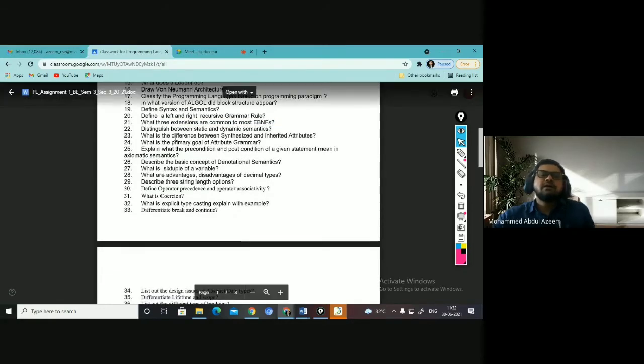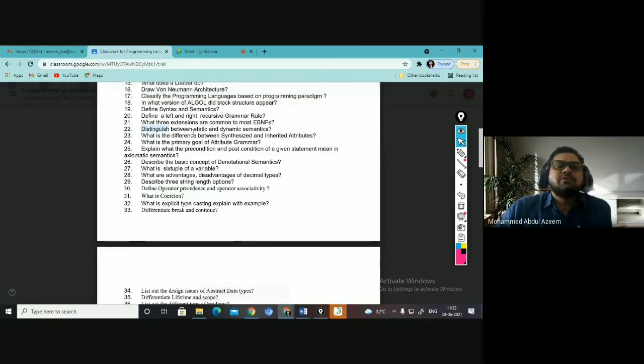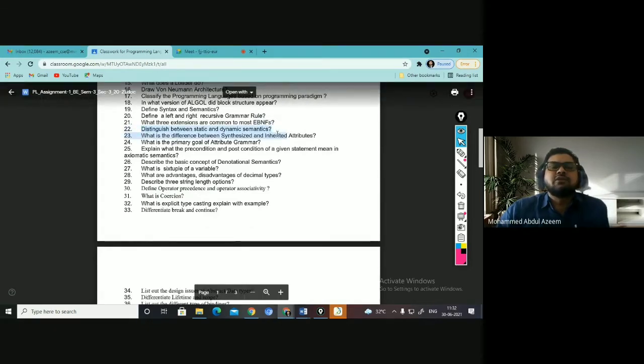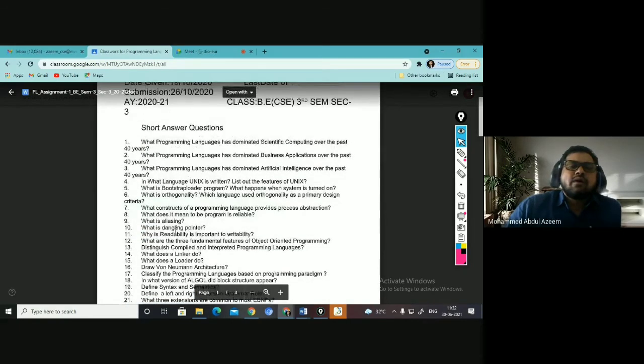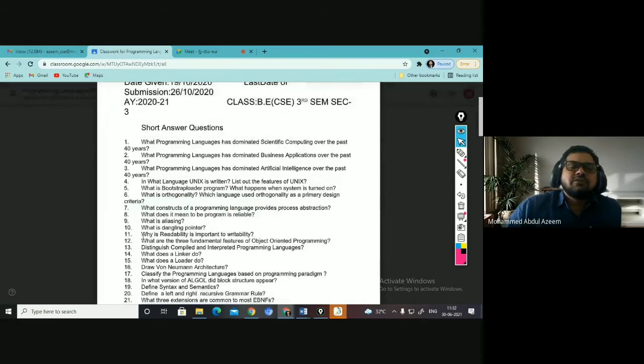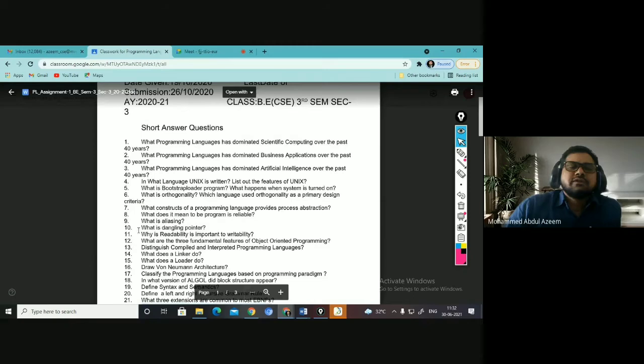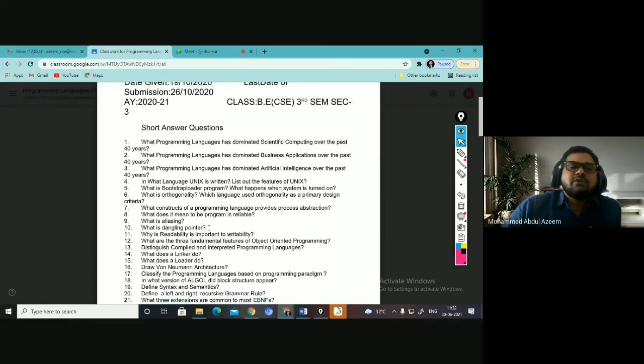Yeah, here we have this. You can see distinguish between static and dynamic semantics. Just now I have discussed, right? Static is attribute grammar, dynamic is operational semantics. One example you can mention of the same, right? What is readability? How is it important to writability? What is dangling pointer? What is aliasing?